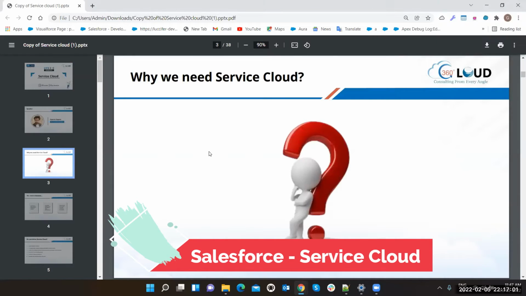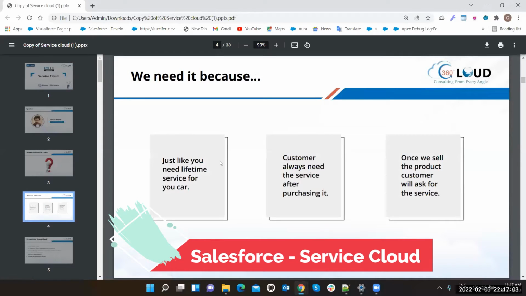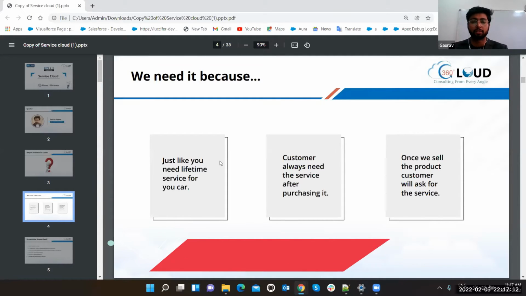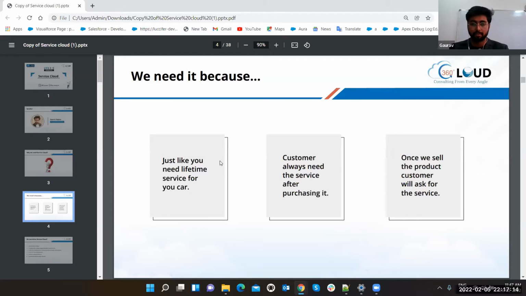So the answer is we need it because, just like you need lifetime service of a car. Suppose you have bought your car and you need the service of your product, right? That's why a customer always needs the service after purchasing any product. You can have any question also. Service doesn't only mean repair. You can have any question, any demo question also. So you need the service, right?